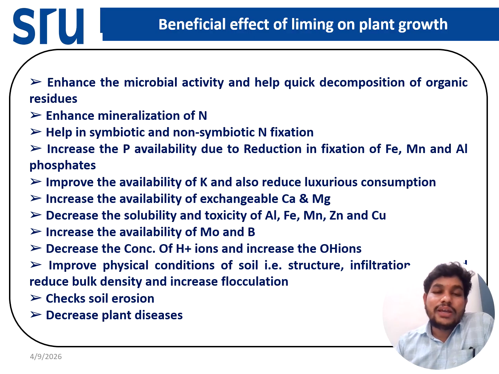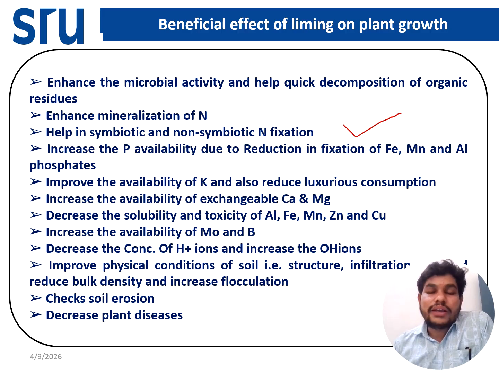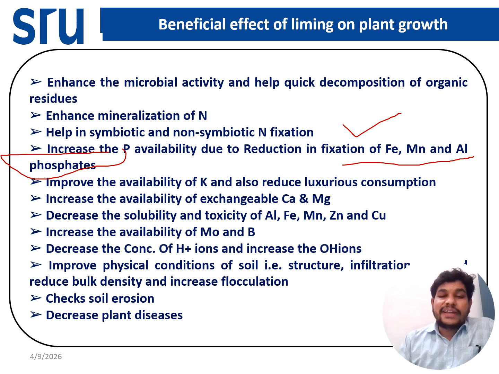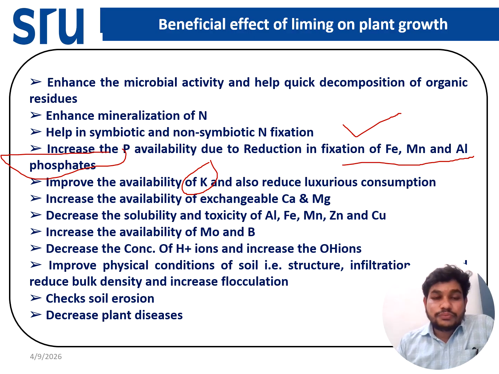If we do liming, the calcium, magnesium, boron and molybdenum content will increase, and the nitrogen fixation process will increase. With liming, the phosphorus availability will increase and the fixation of phosphorus by iron, magnesium and aluminum will be reduced, so the phosphorus will become available to the plant. It also increases the availability of potassium and reduces the luxurious consumption of potassium by the plant. Luxurious consumption means a huge amount that is not necessary for the plant.